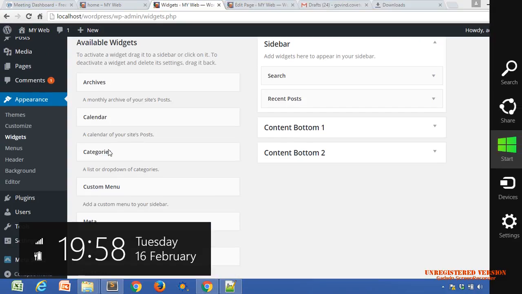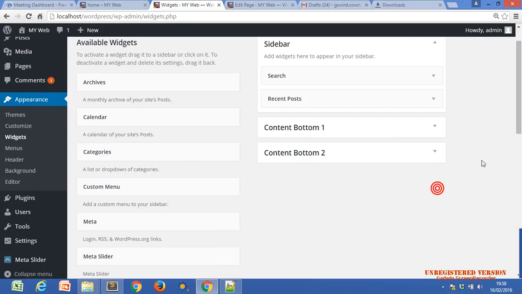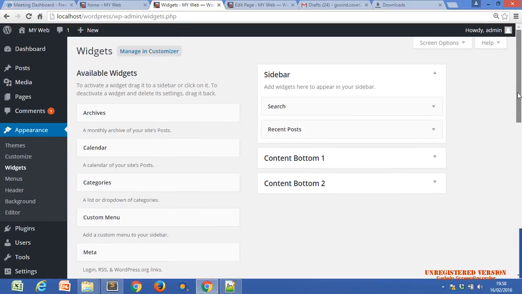Okay, now let's come to the widgets area. In the previous session also we have discussed the widget. What is a widget? It is a pre-coded module. We just use these modules in any section.